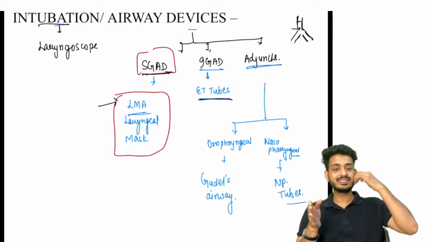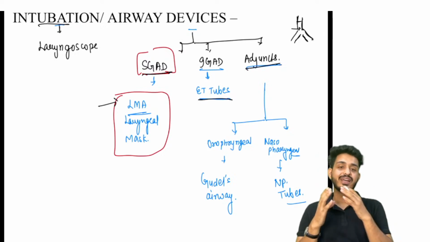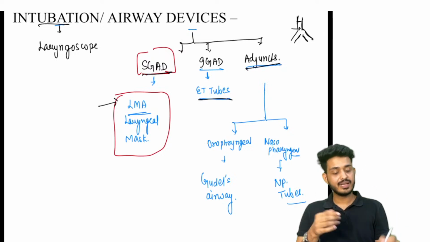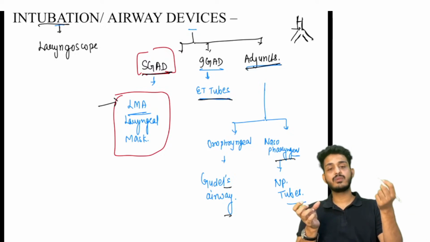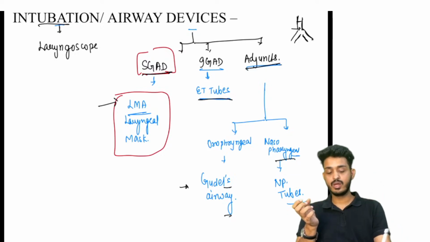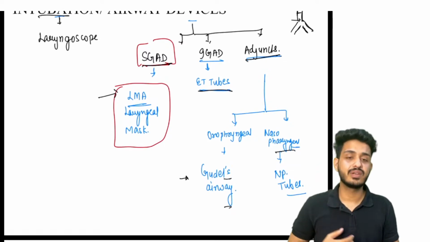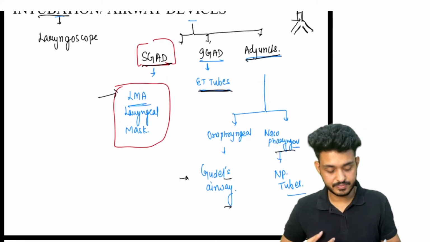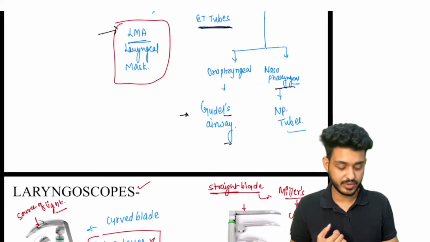Infraglottic airway devices, these are your ET tubes. And the adjuncts, we are having oropharyngeal, for example Goodell's airway, and nasopharyngeal. For example, if the patient is unconscious and you cannot open the mouth, you cannot put the tube directly. What you will do is put some kind of Goodell's airway, and then you will visualize everything, right? So that is your ET tubes and all these adjunct devices that you can utilize.